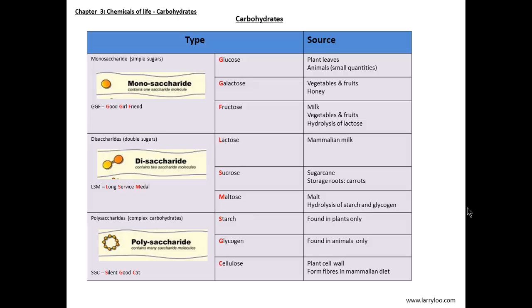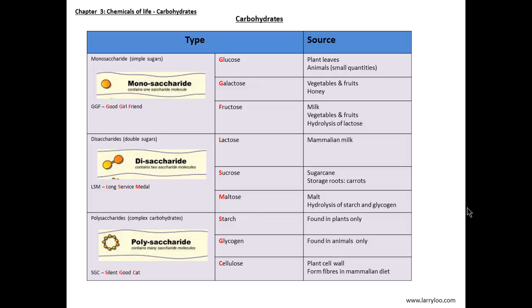The first letter of the mnemonic corresponds to the first letter of the monosaccharides. Disaccharides contain two saccharide molecules, and some examples are lactose, found in mammalian milk; sucrose, found in sugarcane and carrots; and maltose, found in malt and from the hydrolysis of starch and glycogen. The mnemonic used here is long service medal. Polysaccharides are complex carbohydrates, and some examples are starch, which is found in plants only; glycogen, found in animals only; and cellulose, which is found in plant cell walls and forms the fibres in the mammalian diet. You can use a mnemonic such as silent good cat here.